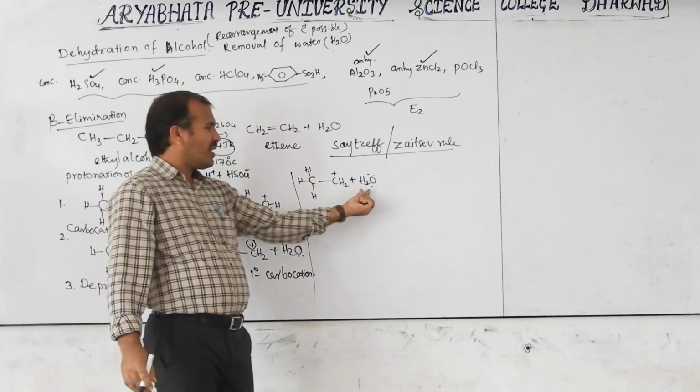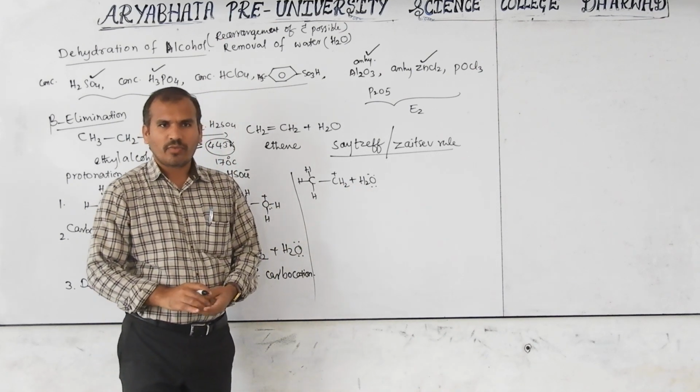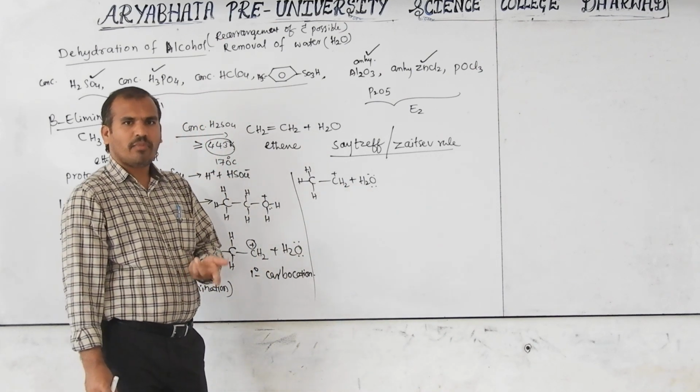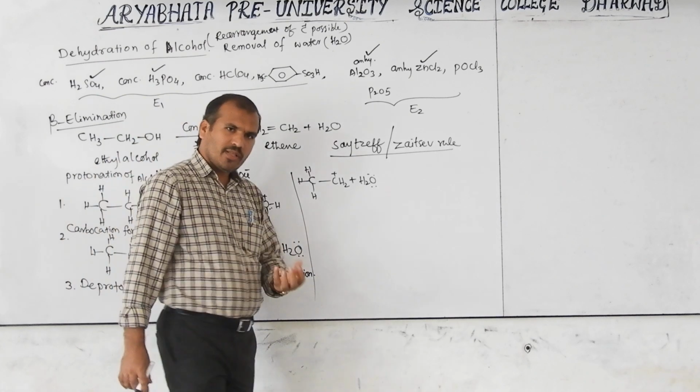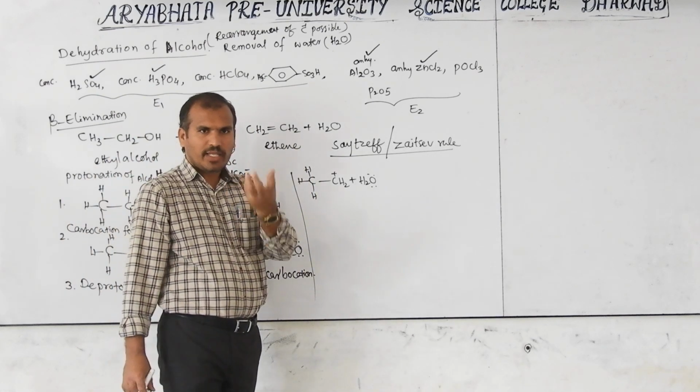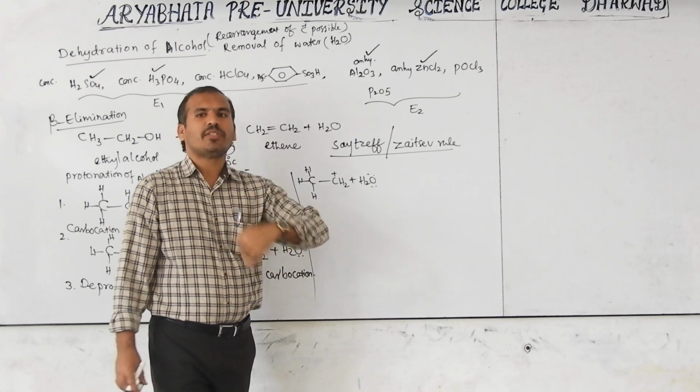This water molecule acts as a base, because you know that water is both an acid and a base. Base means proton abstractor, which will take the proton; acid is what gives a proton.